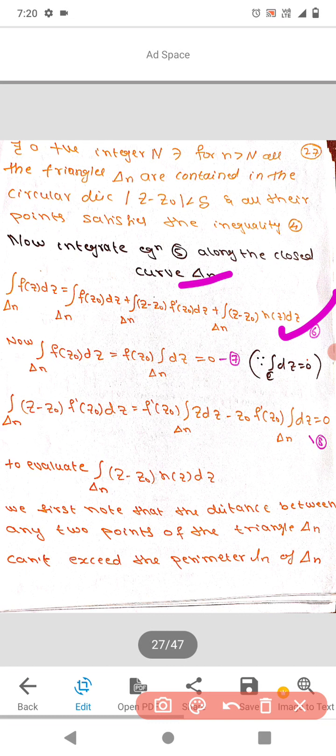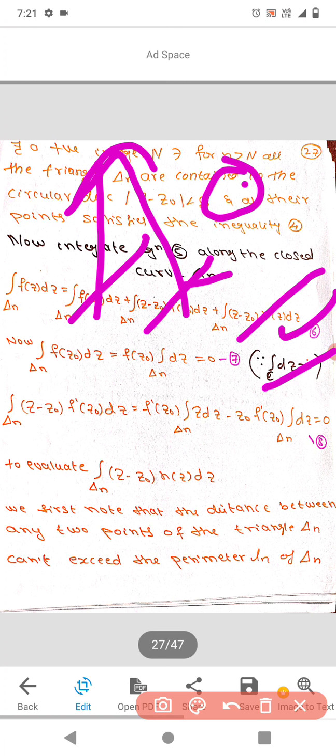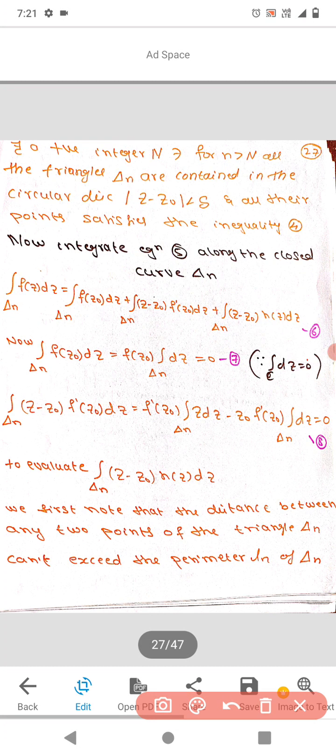Okay, now our job is we have to find the values of this integral and this integral. And remember, this integral over c of dz is equal to 0. Therefore the first integral and second integral value is 0. So integration over any closed curve is 0. Now we have to find this integral only. So let us see how to find this.